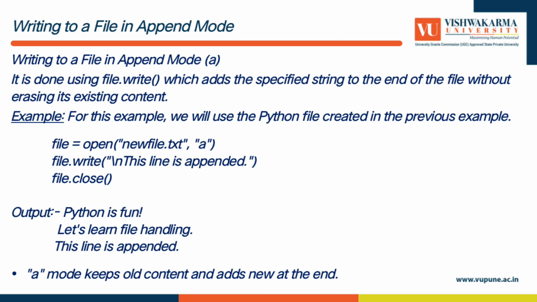Now see here as example, file = open(file name, argument is a), file.write. Now we can write some new line, this line is appended. Now this line is added to the previous code. file.close closes our code, then the output is "Python is fun, let's learn file handling", which is in the first code, and now added as append the new line, "this line is appended". A mode keeps old content and adds new content at the end. We can see in this example.